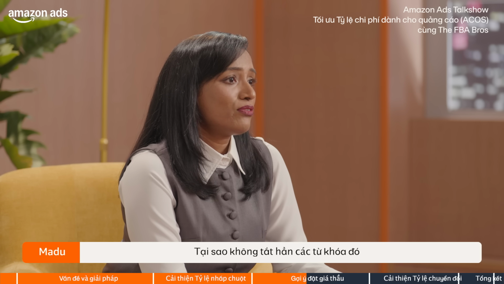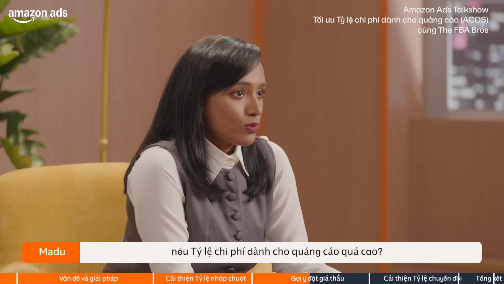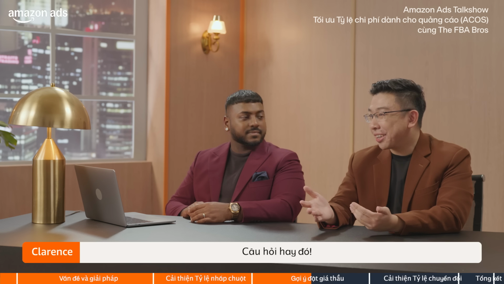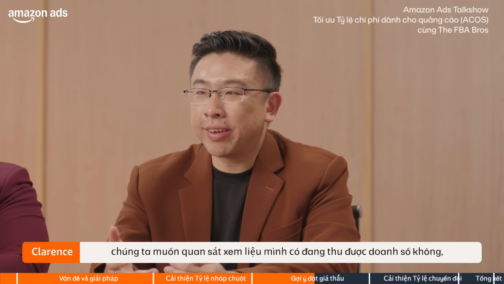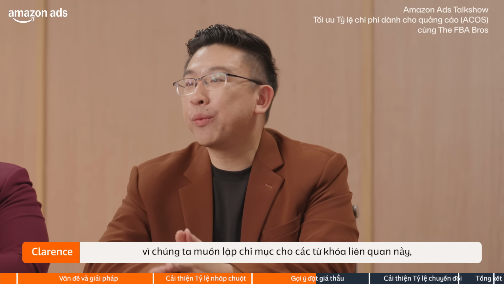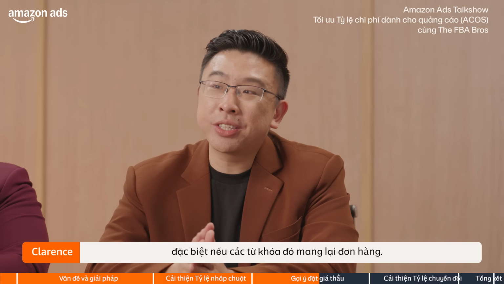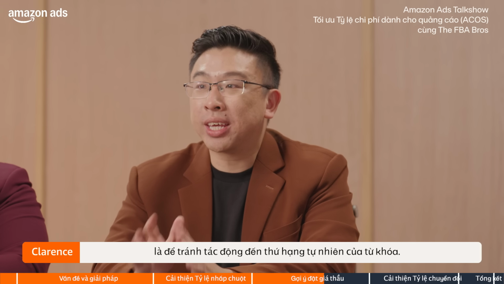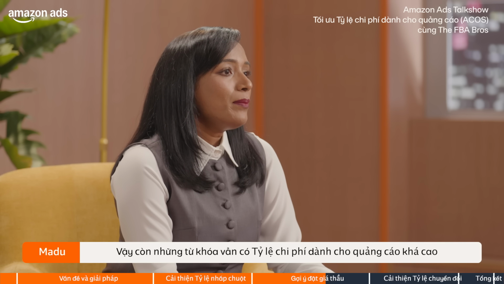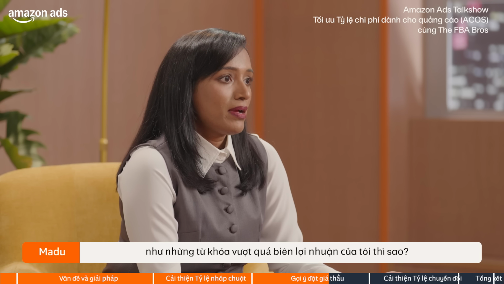Why not just turn off the keywords or immediately reduce the bids to 10 cents if the ACOS is so high? That's a great question. Firstly, as per our strategy, that's because we want to observe if we are still getting sales, since we want to index for these relevant keywords, especially if the keywords convert to a sale. We believe in taking a gradual bid reduction rather than switching the keywords off, to avoid impact to our keywords' organic rank.